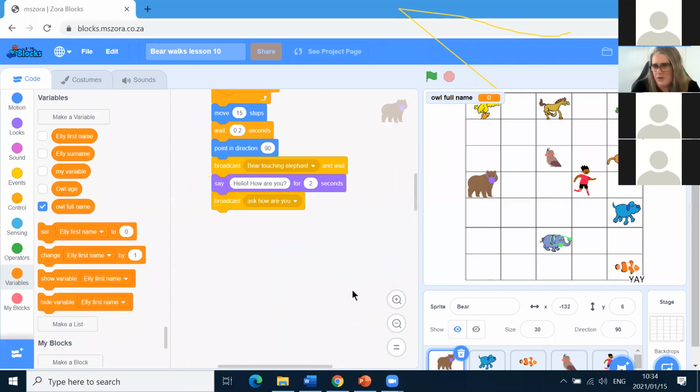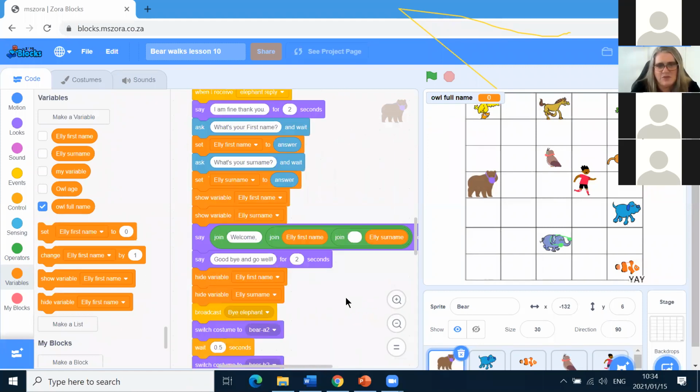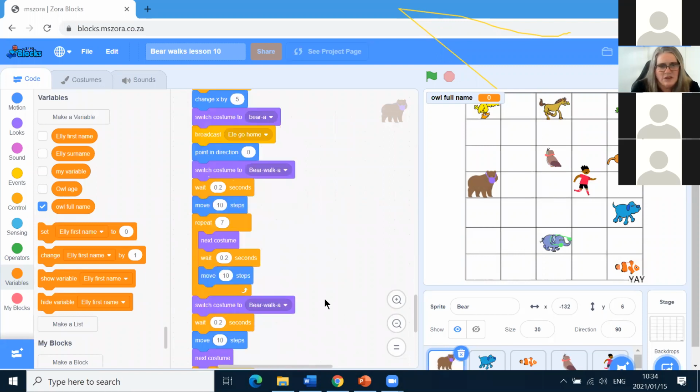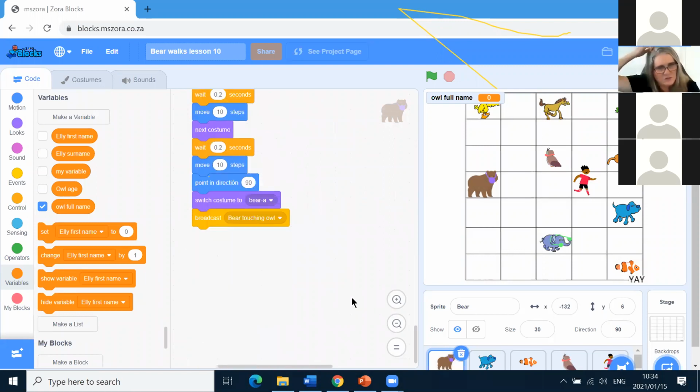Now let's carry on with the program because we're halfway and we're not finished yet. We're supposed to be doing OWL, and let's go and get OWL sorted. We clicked on make a variable and we typed a new variable name. So far we've got Eddie first name, Eddie surname. There's a my variable which was default, and then we have OWL age and OWL full name. If I click this blue tick, can you see our full name comes up over here? You don't really want to see it over there, so let's untick it. We know that it's sitting there.